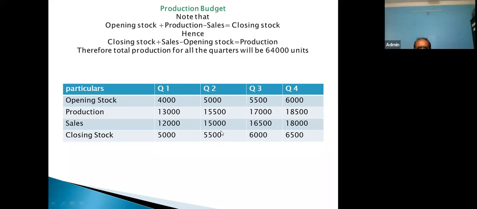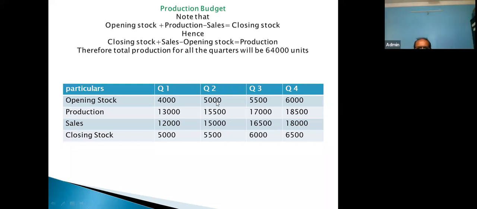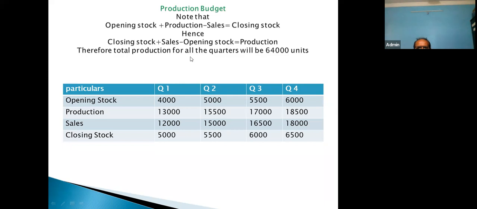Plus sales, that is plus sales 15,000. 5,500 plus 15,000 sales, 20,500 will come. From there the opening stock will be deducted, minus 5,000. Then it comes to 15,500. That is equal to production. So the production team will target for quarter 2 to produce 15,500 units.